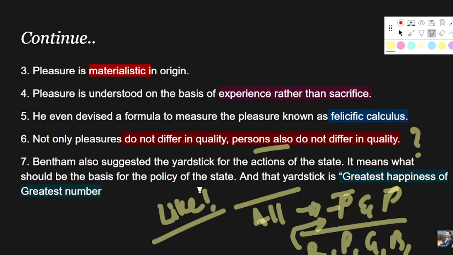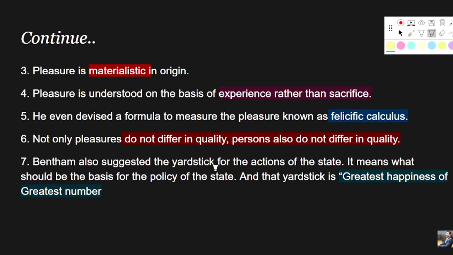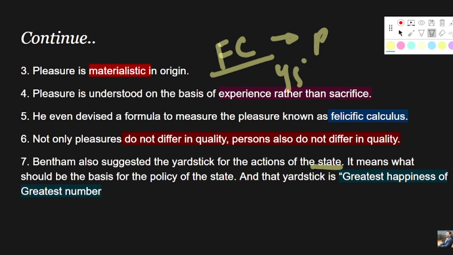All right, so let's see the next salient feature. Here Bentham also suggested a yardstick for the action of the state, right? As we have seen his formula of felicific calculation, let's say if the government is planning to come out with a policy, to start something, Bentham is basically giving a yardstick to the government that if you are planning to start something, go and ask the people, right?